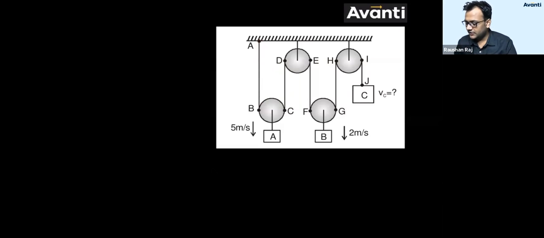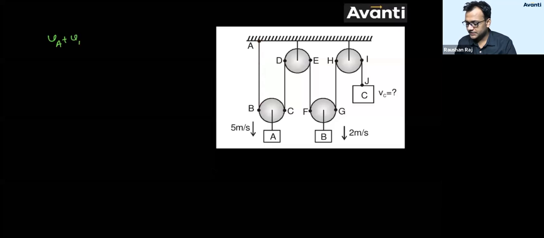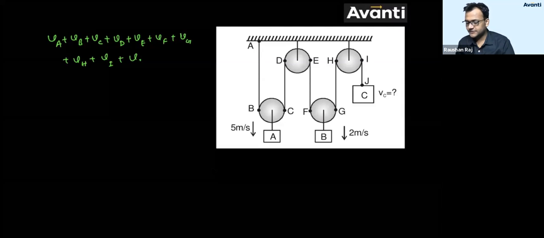So can I say that velocity A plus velocity B plus velocity C, then plus velocity D plus velocity E, F, G, H, I, and J. Velocity J is nothing but velocity of C. Taking it as C, this must be equal to 0, right? Tell me guys, what is the velocity of A? What will be the velocity of A? 0.